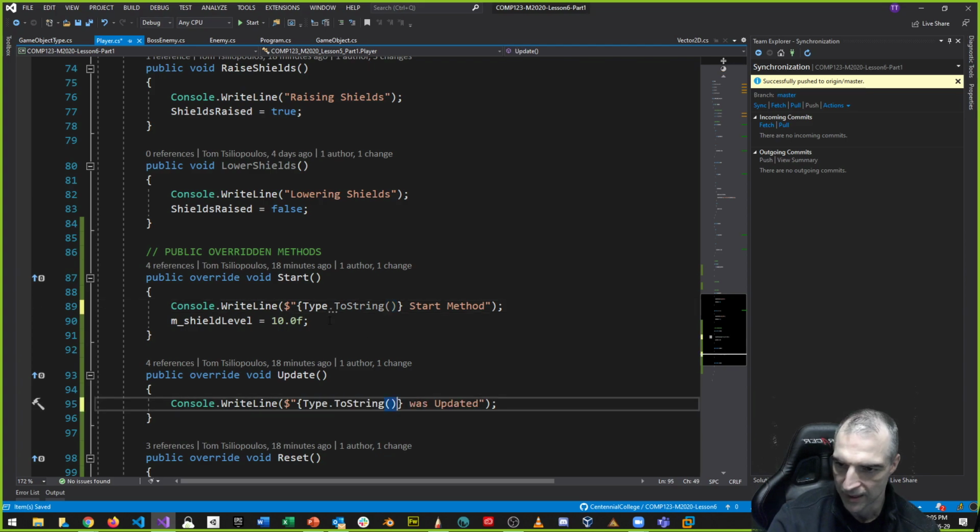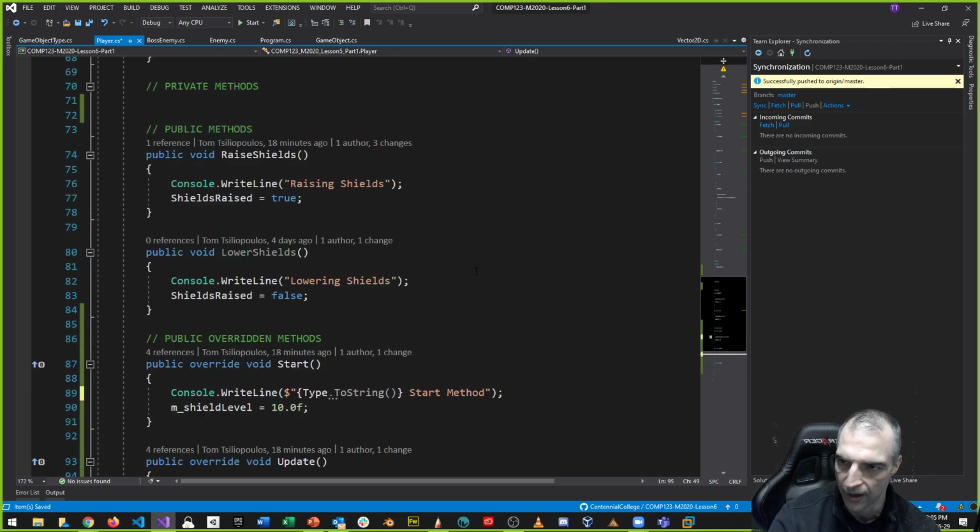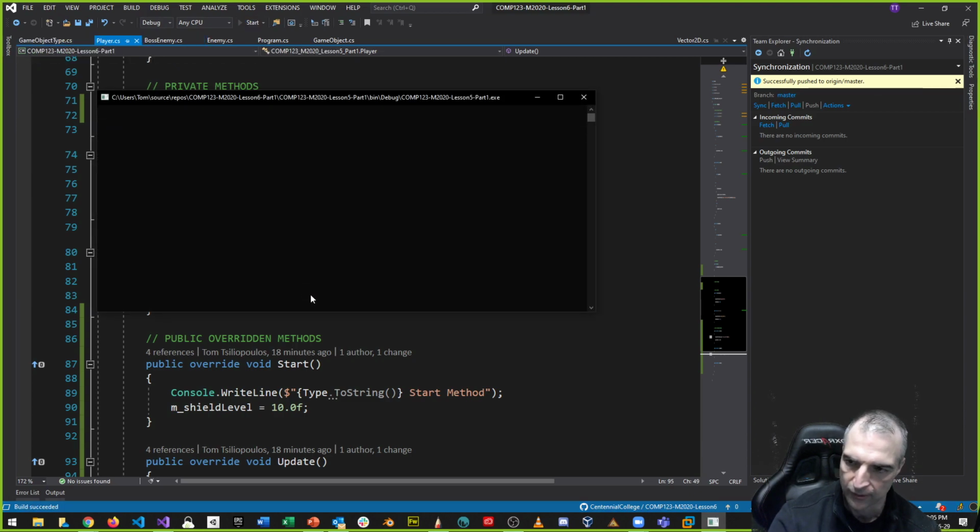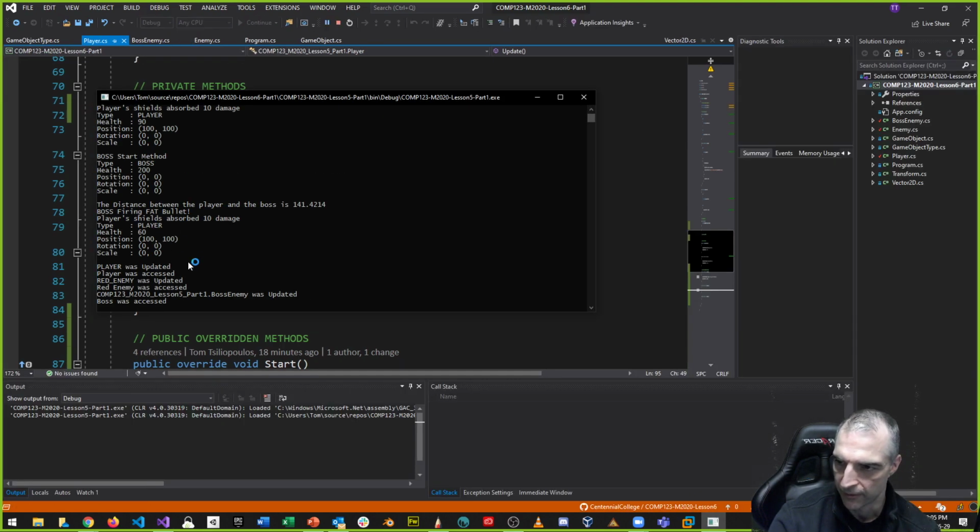Instead of GetType. GetType is a generic thing that's used by the object superclass. But this is more specific and it looks nicer. I don't have to have that fully qualified name anymore, right? So if I run this thing now, you can see that I'm going to get better feedback.